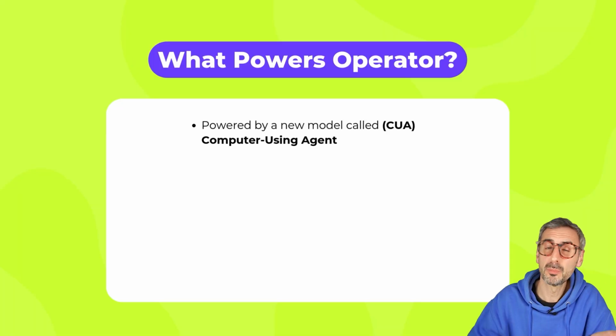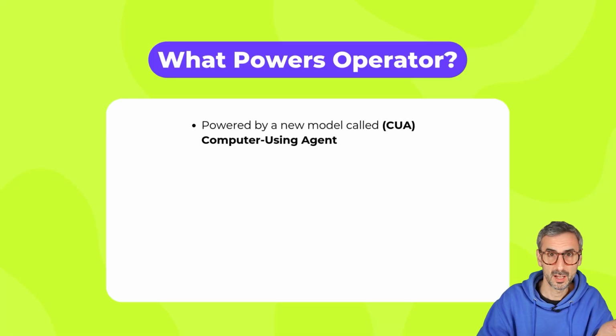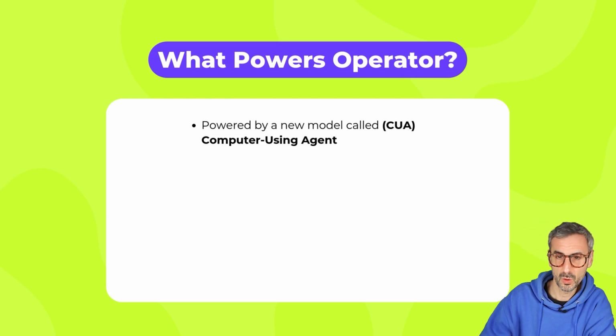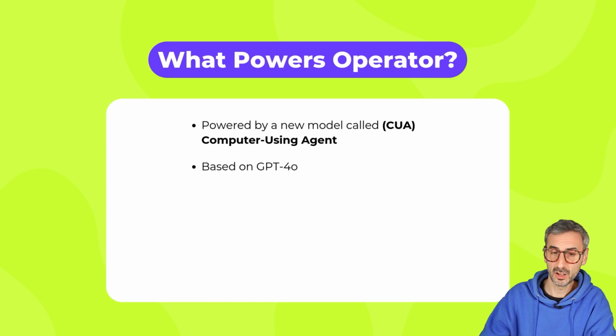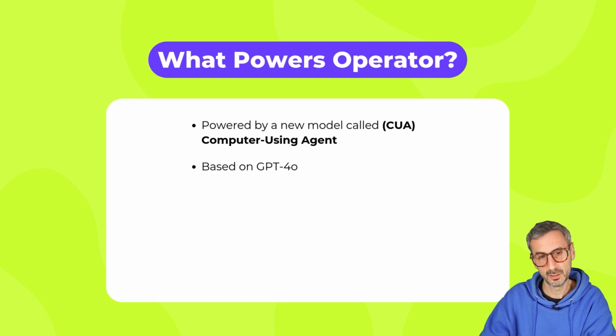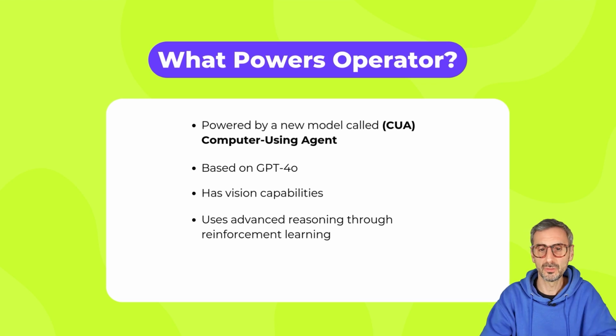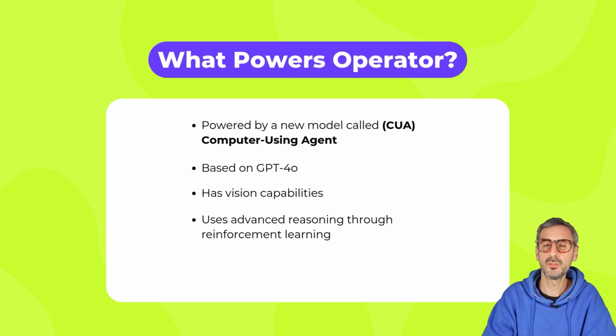All right, let's recap what Ray said and what we learned here about what powers Operator. Okay, so it's powered by a new model that OpenAI developed called CUA, and CUA stands for Computer Using Agent. Okay, so CUA, C-U-A. It's based on GPT-4o. We already know that. It has vision capabilities. We already know that. And it uses advanced reasoning through reinforcement learning.